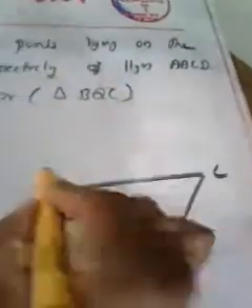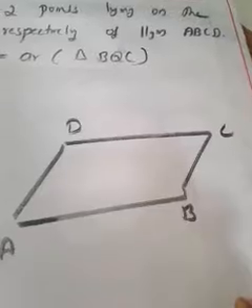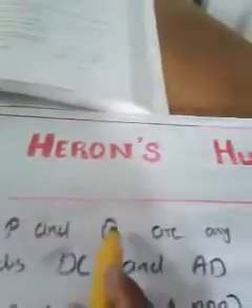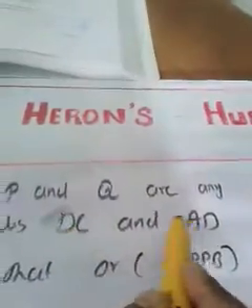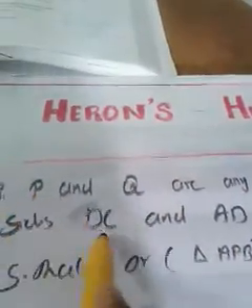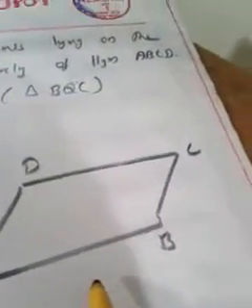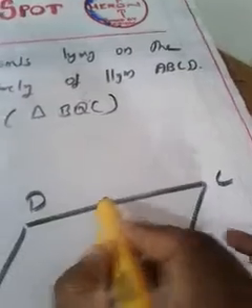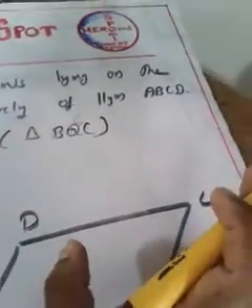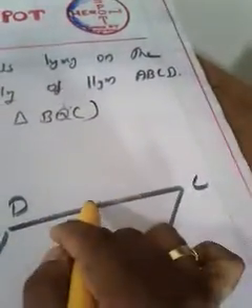This is the way to draw the figure. This is the parallelogram ABCD. We have drawn parallelogram ABCD. What is next? P and Q are points on DC and AD. That means P is on DC and Q is on AD. So P is somewhere here. We cannot say P is the midpoint, because it is given that P is just on DC. So P can be here, here, or anywhere.